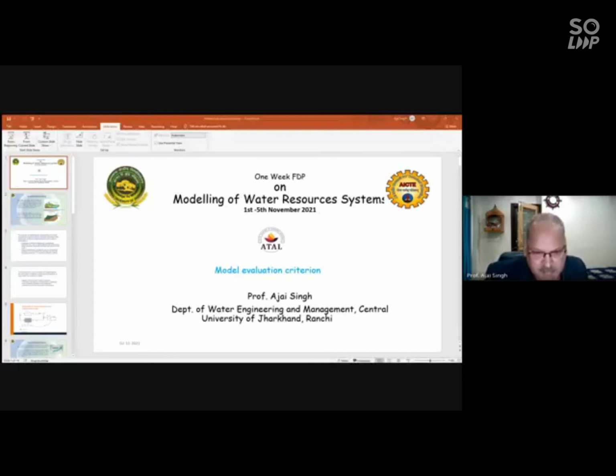So this is about the model evaluation criteria. If you type in Google Moriasi et al., 2007, he has given a very clear-cut idea of how you are going to evaluate the model.